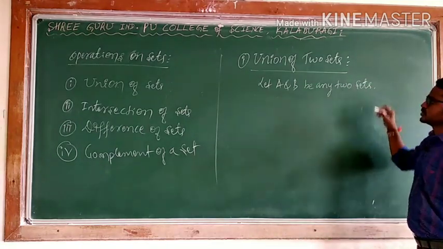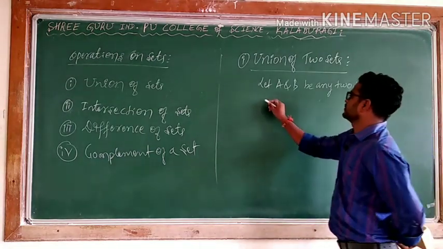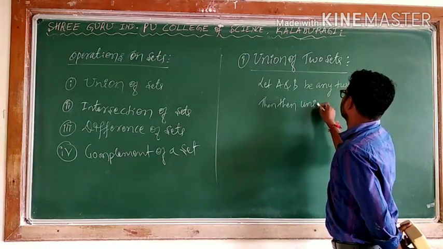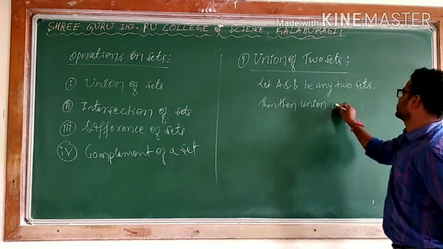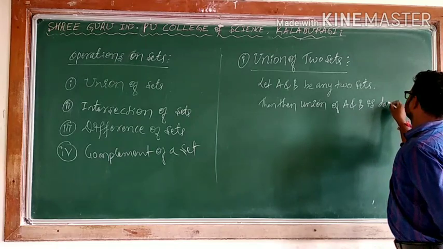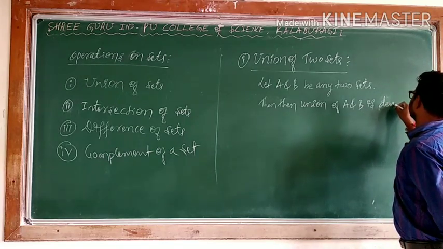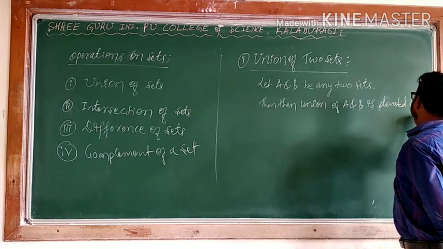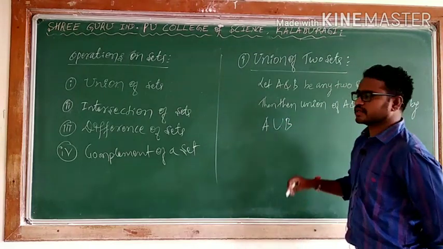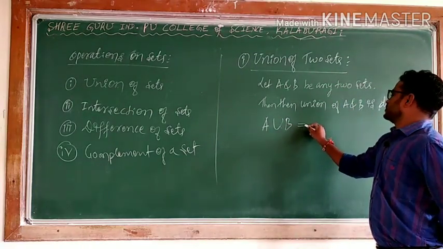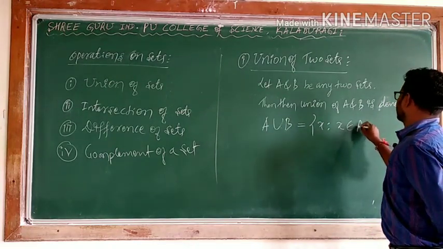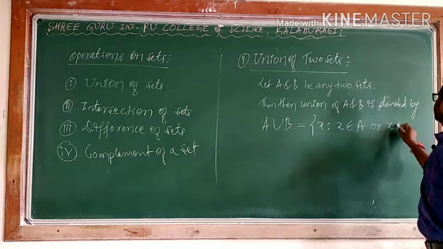Let A and B be any two sets. Then the union of A and B is denoted using the symbol A ∪ B, and is defined by {x such that x is an element of A or x is an element of B}.